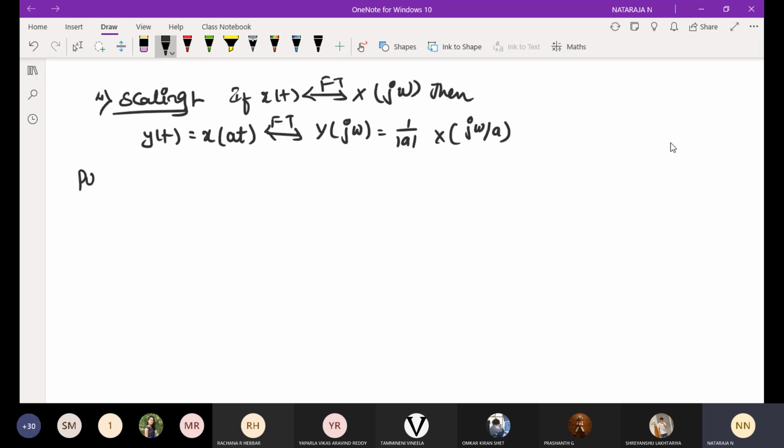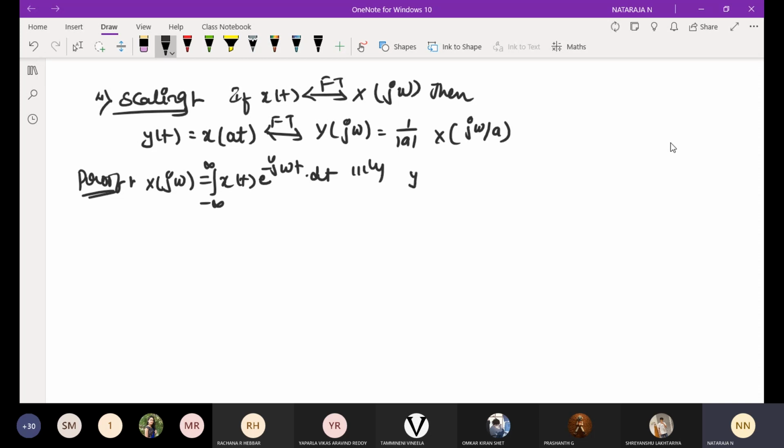Proof. We know that X of j omega is equal to integral from minus infinity to infinity x of t e power minus j omega t into dt.